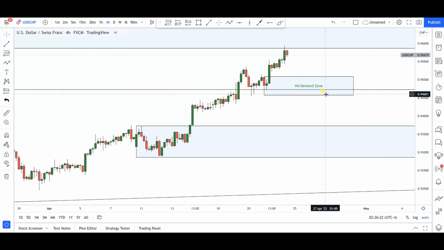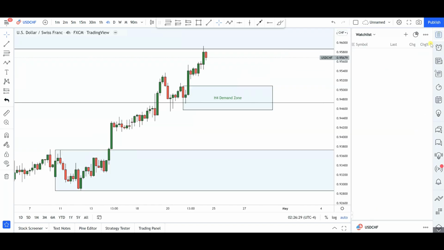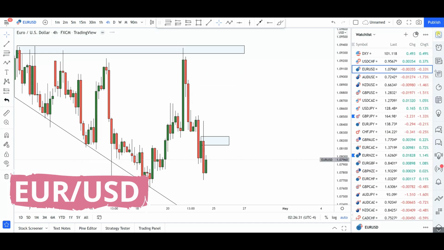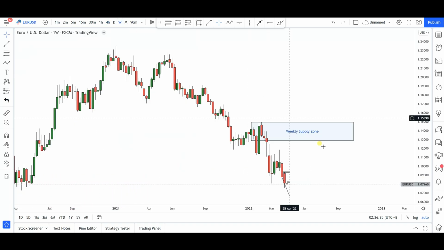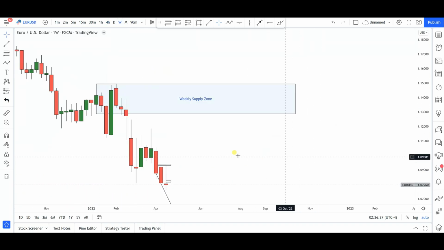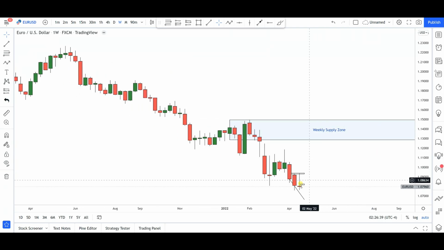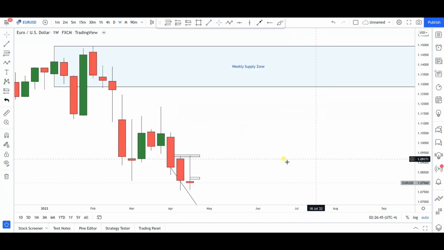All right, so that's pretty much the scenarios that I can see right now for US dollar Swiss franc. Next up is going to be Euro US dollar. Now for Euro US dollar, what do we have here? Well, this pair is, again, kind of the opposite of DXY. If we take a look at the weekly time frame, we notice that when the week opened, we kind of started off bullish. Price gave us a retest of the high of the previous week, as you can see here, and then from there the bears came into these markets and started to push them to the downside.